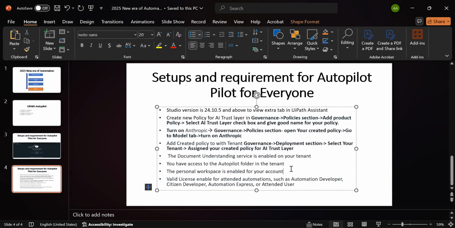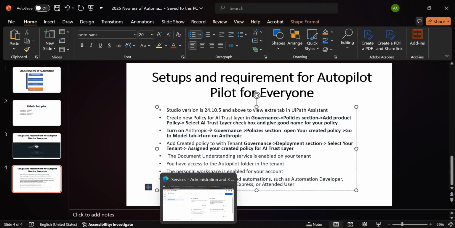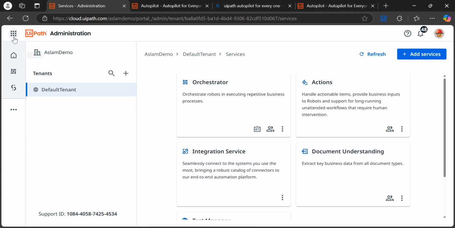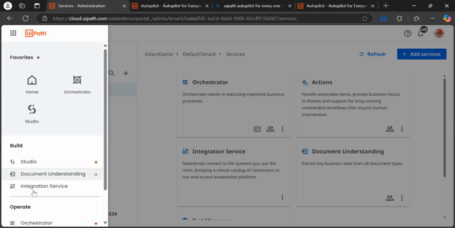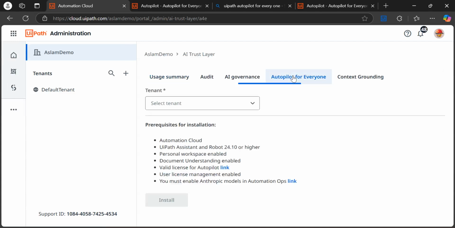And another thing, okay, so after that, once you install and enable this, you need to come back again to this admin section, right? And you need to come on this trust layer, that is root level, and come on the Autopilot for Everyone. So once you come here, you need to select your tenant, and after it, you are able to see this install button is visible, right?